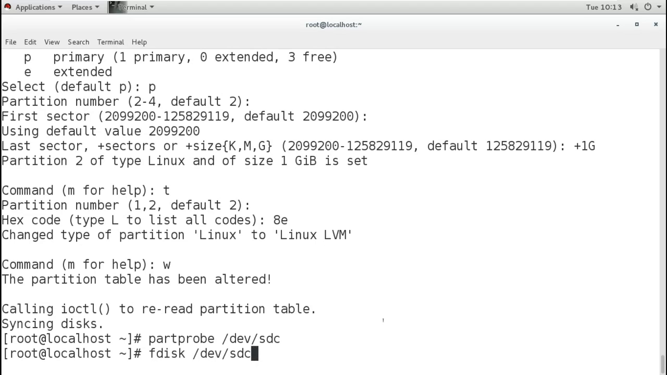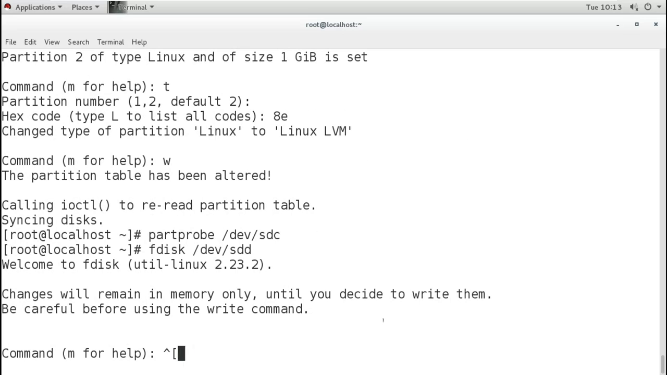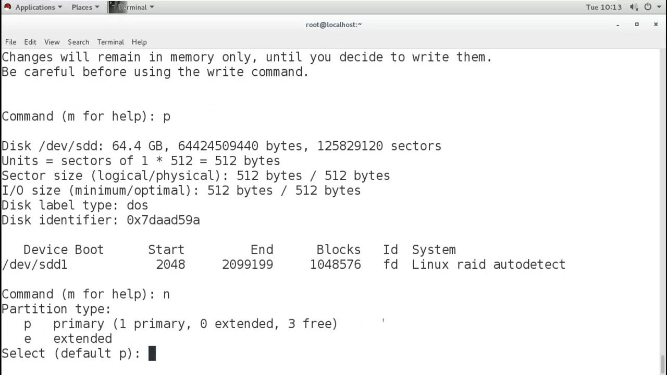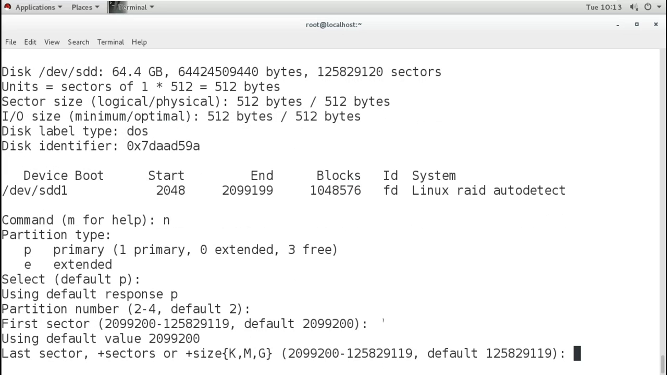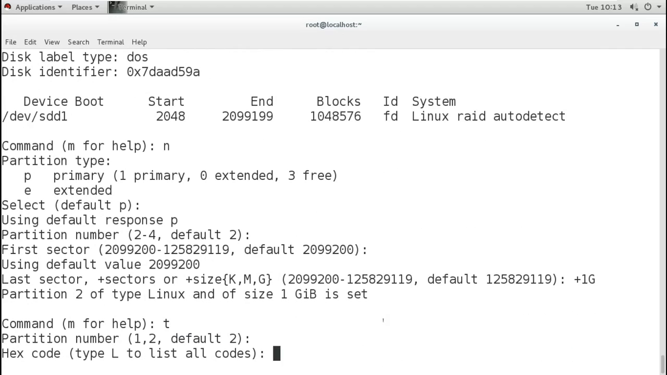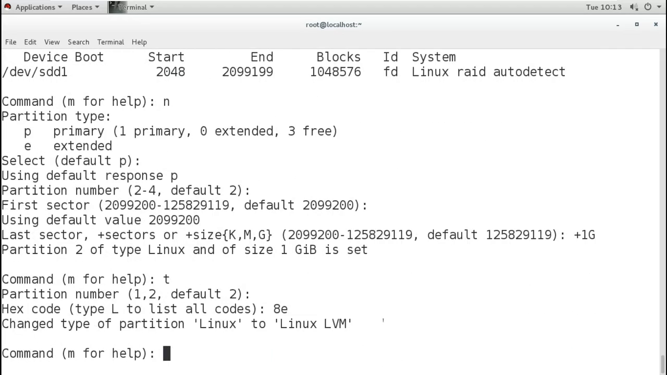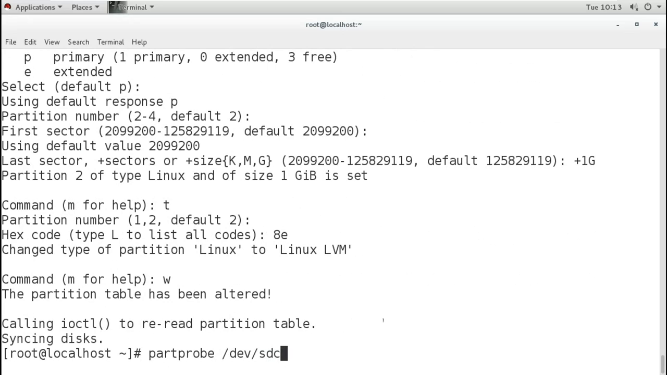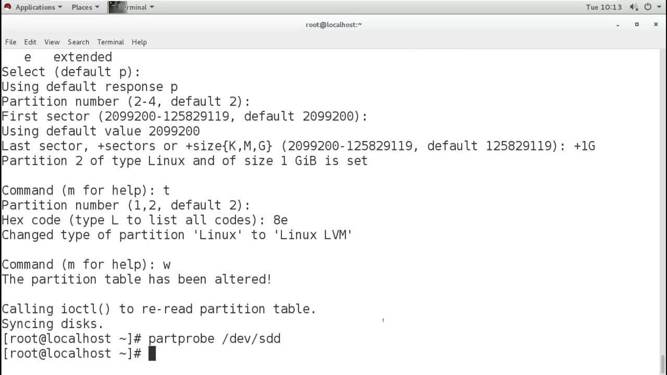Now I will create SDD also. Same, new primary, default, plus 1 GB, and the type for the partition will be 8E. Save, and then partprobe for SDD. So now I have three different partitions from the three different disks, that is SDB, SDC and SDD. From SDB, SDC and SDD I have a second partition to use in LVM.